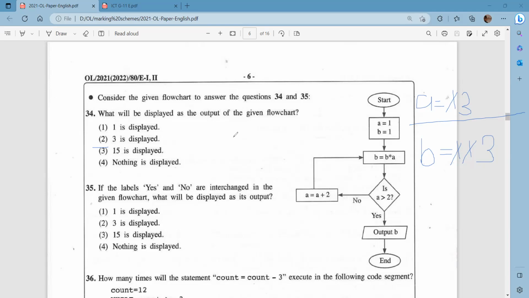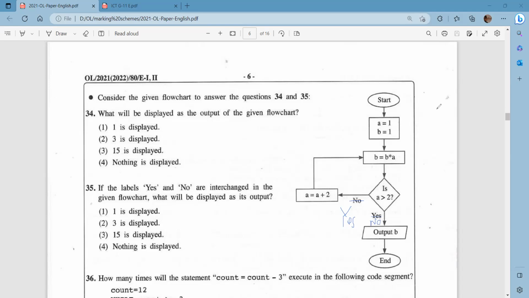Right? Then the next question, question number 35. If the labels yes and no are interchanged. So here, no becomes yes and yes becomes no. Now it's interchanged in the given flow chart.